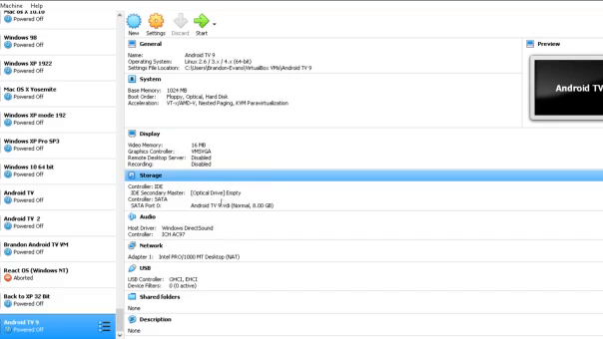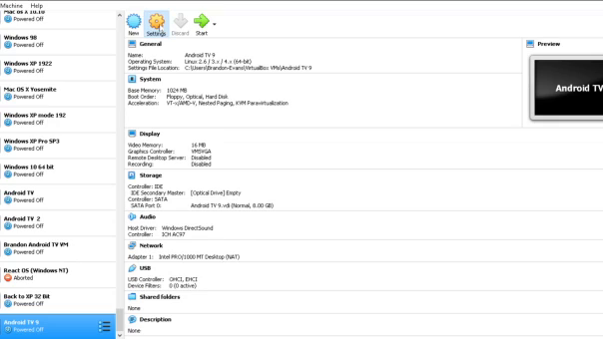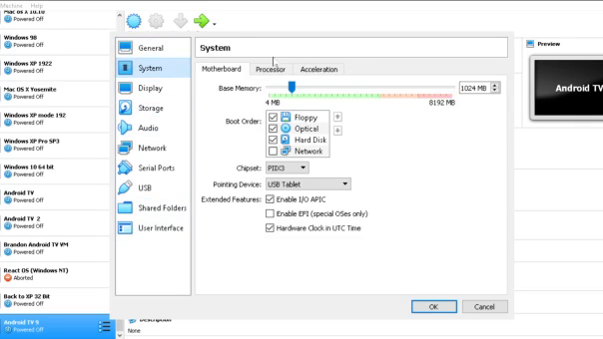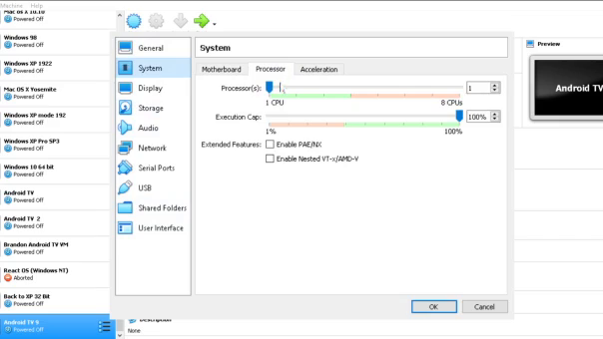So now, here we are. If you want to, you can click on the settings button right up here. Alright, so when you're on this screen right here, head over to System, Processors, and put 4. If you are able to use 4, use 4.